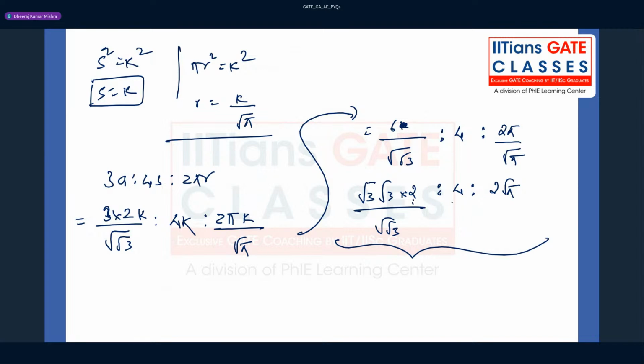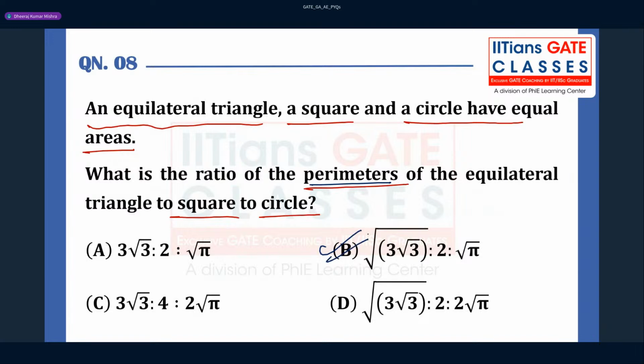So 2 from here, 2 can be cancelled, right? So it is nothing but root 3 upon root 3, and you have to further simplify this. So option B will be correct for this question, right?